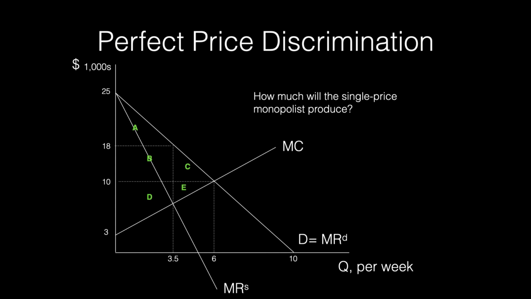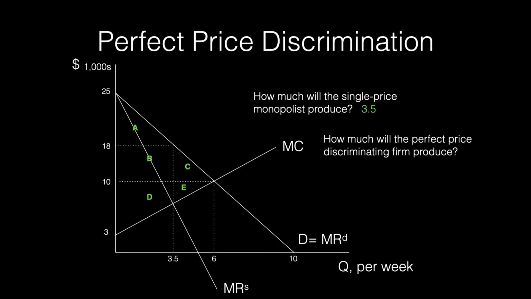The firm will produce where its marginal revenue equals its marginal cost. For the single price monopolist, the marginal revenue is marginal revenue S. So the firm charging each consumer the same price would produce 3.5 units. The graph shows that at this output, the price charged would be $18.